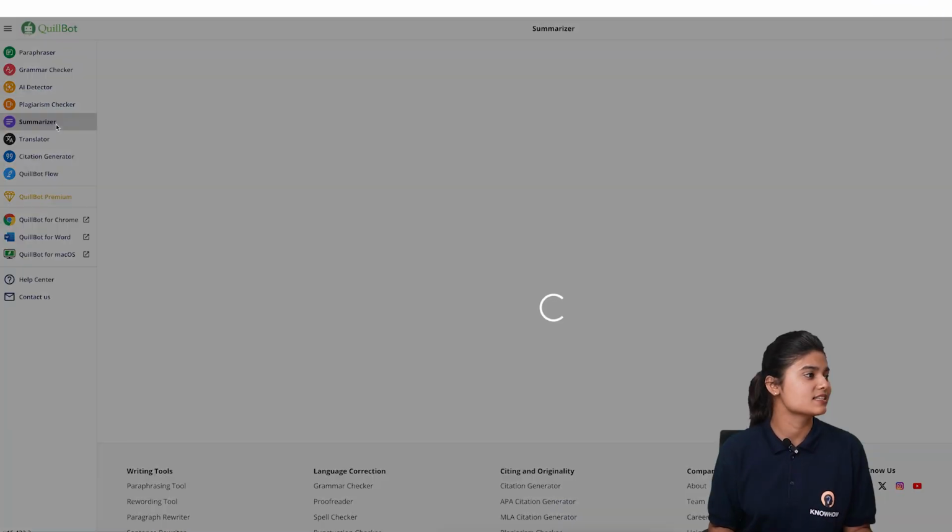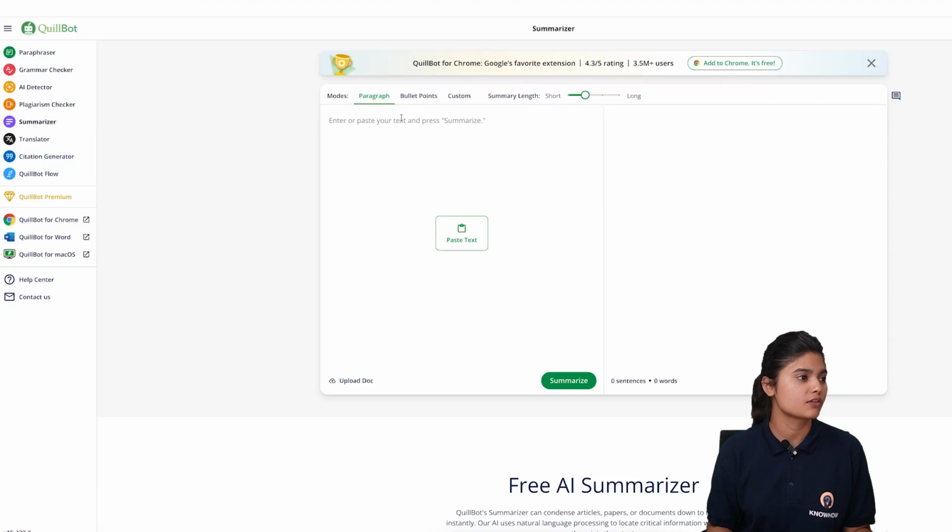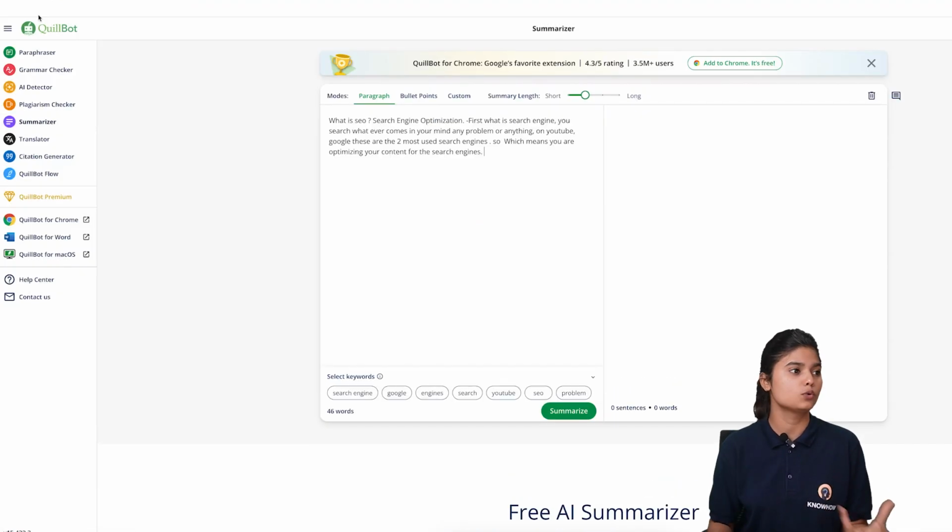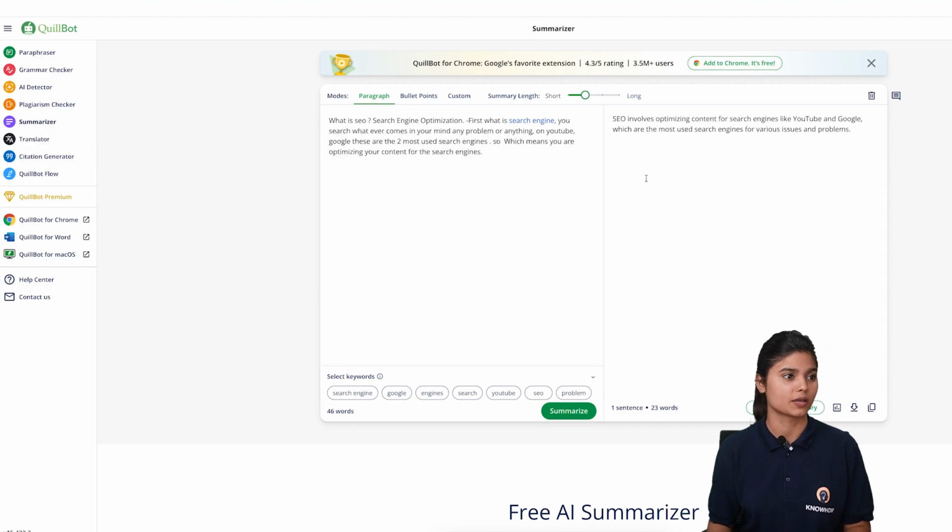Then you can check the summarizer feature. If you have written something and you want to summarize it, let's see how it summarizes this paragraph. Okay, so it has summarized it in 2 lines. Suppose I have given it long format content and we want a summarization of that content, then definitely this tool will be helpful for you. Then there are other things as well, you can explore them on your own.